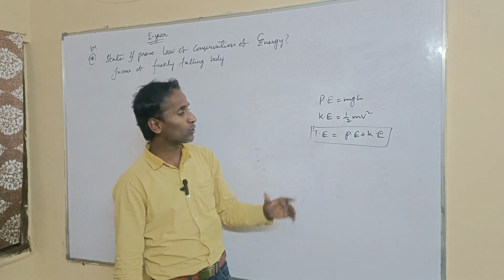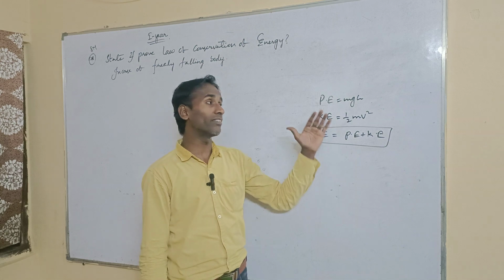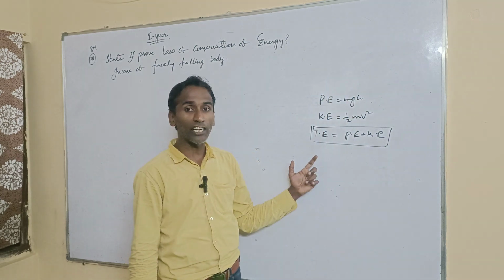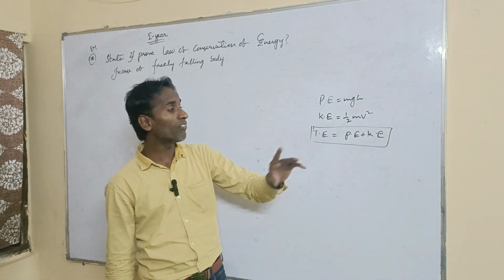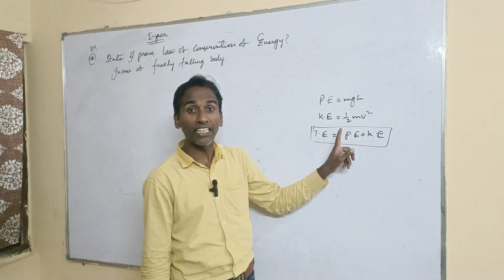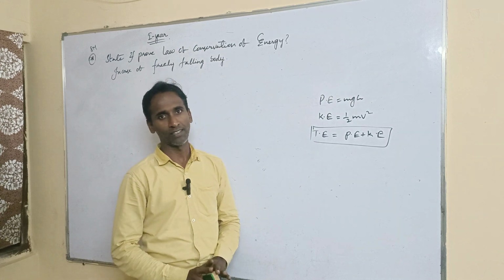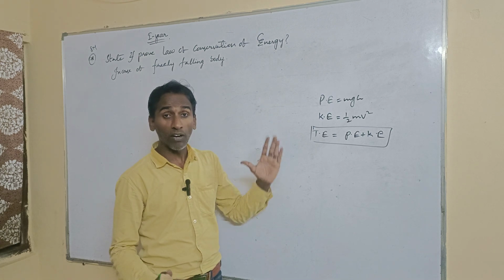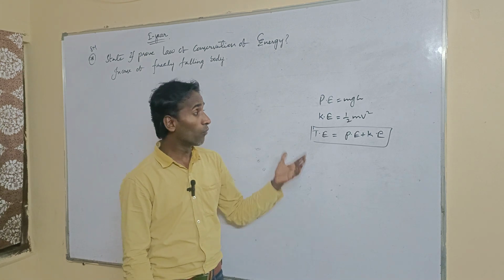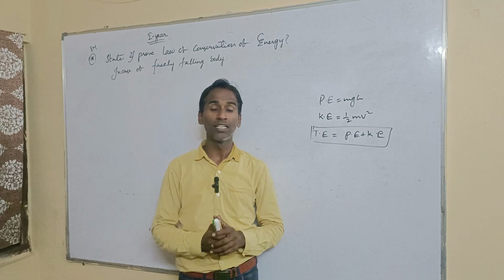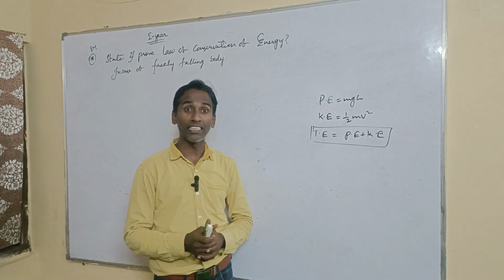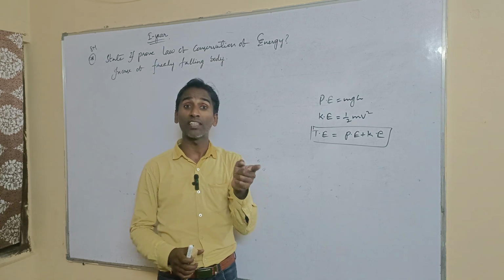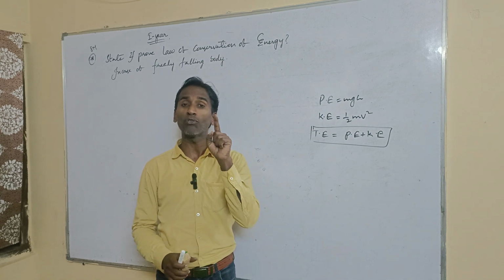And what is total energy? Suppose a body has both height and velocity, then we take the total energy, which is the sum of the potential energy and kinetic energy. I think everyone understood this concept. Whether we take potential energy, kinetic energy or total energy depends on the situation. This concept is very important for NEET and MSET. Everyone has to remember it.